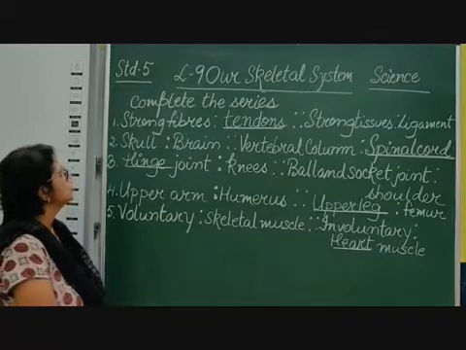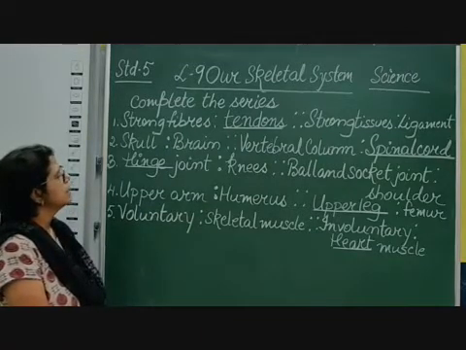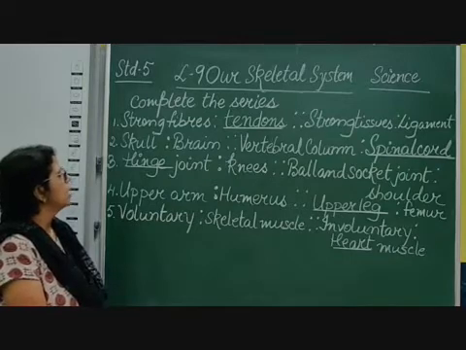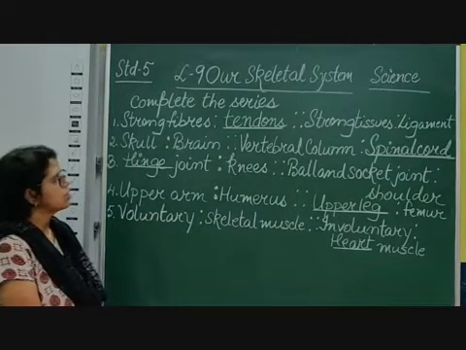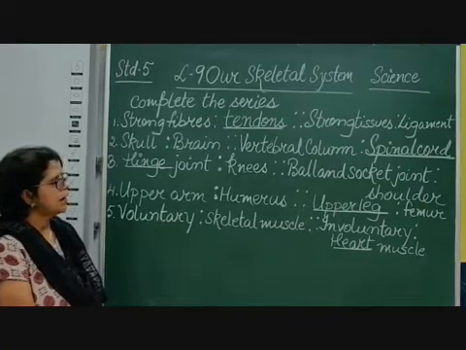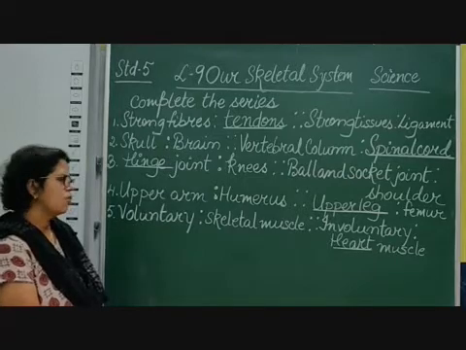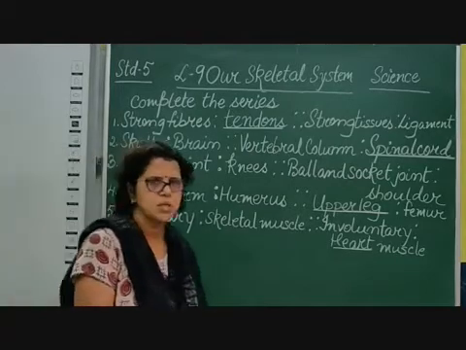So once more we revise: strong fibers, tendons; strong tissues, ligament; skull, brain; vertebral column, spinal cord; hinge joint, knees; ball and socket joint, shoulder; upper arm is humerus, and upper leg is femur; voluntary is skeletal muscle, involuntary is heart muscle. Please do it in your notebook.